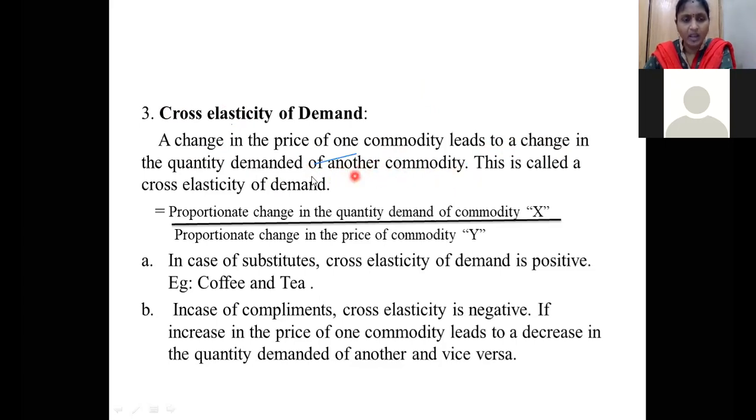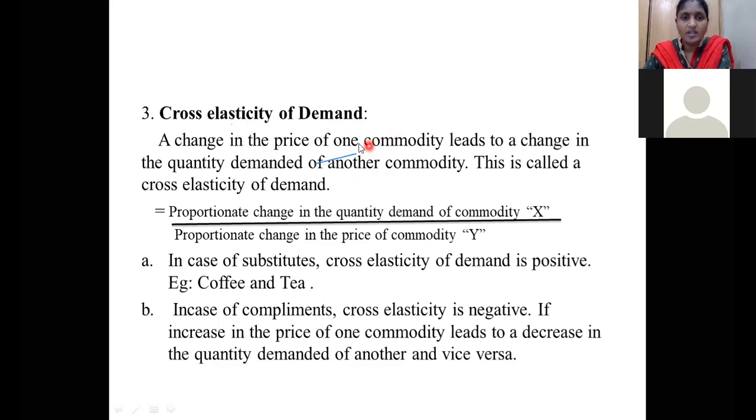That means because the other substitutes have not increased their price levels, their price levels are constant. I was using product A, but the price of product A has been raised, so I am going to prefer product B because the price level of B is constant. So automatically the quantity demanded for B is going to increase. This is called cross elasticity of demand.